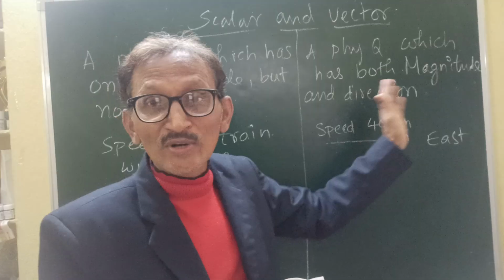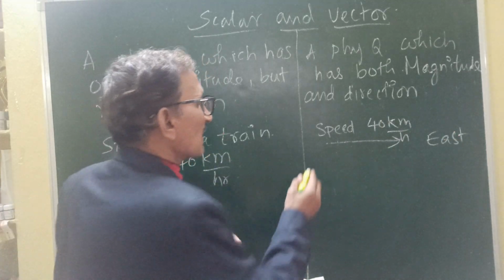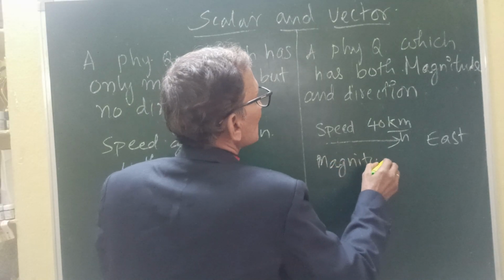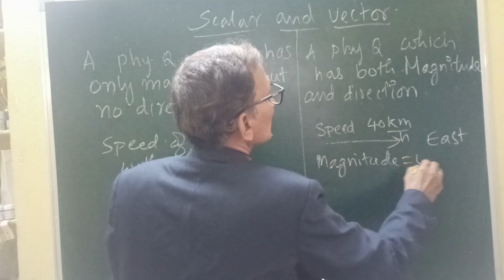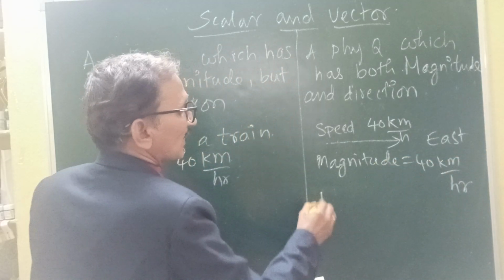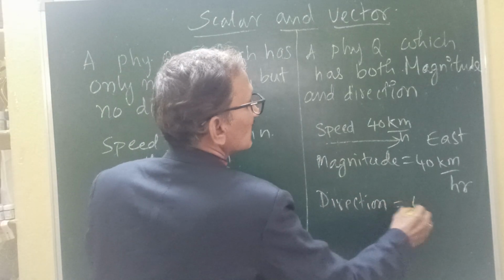Here, magnitude and direction. What is the magnitude here? The magnitude is 40 kilometers per hour, in 1 hour 40 kilometers. The direction is the east direction.